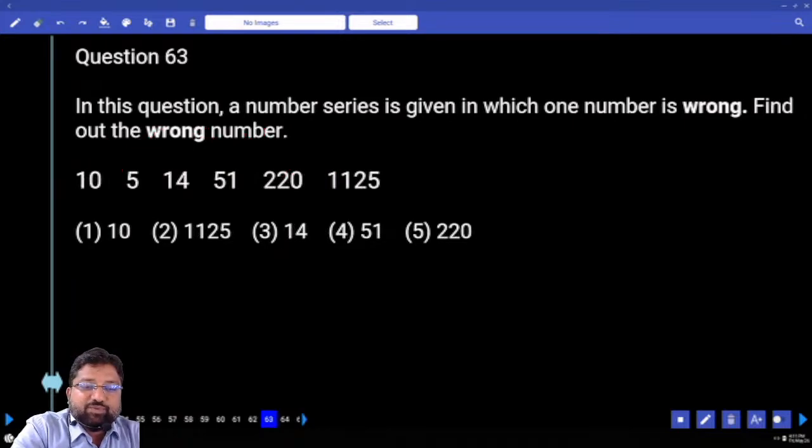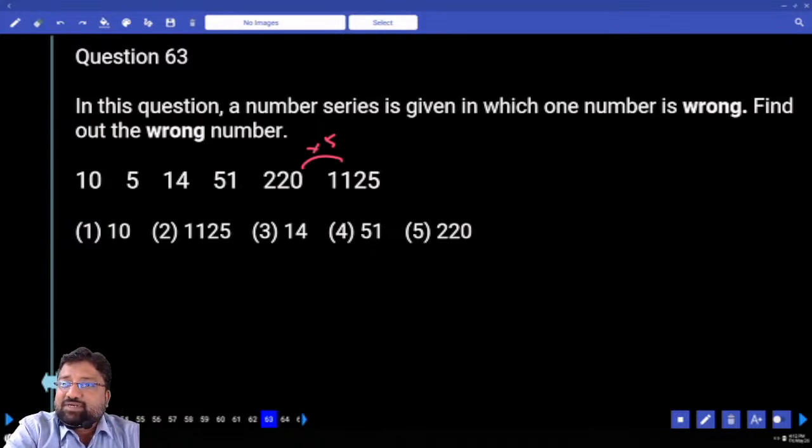Where do you want me to start from? Wherever you want me to start, I'll start from that number. Increasing or decreasing? Huge increase or gradual increase? Huge. So obviously we tend to go for product. 220 into 5, 110.